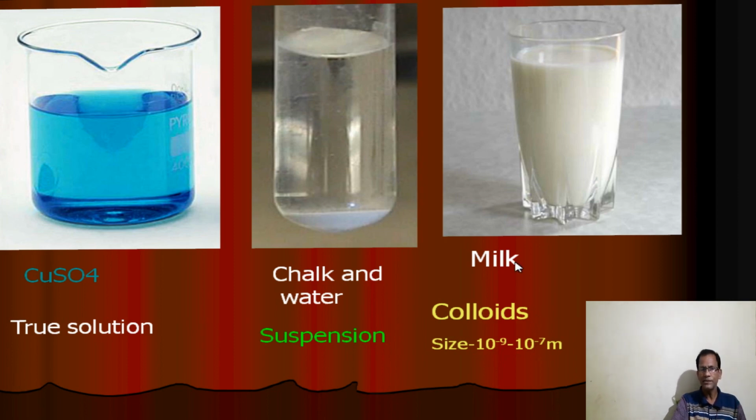Its size is greater than true solution but less than suspension. This is a very important property of colloids, that its size lies in between 10 to the power minus 9 to 10 to the power minus 7 meter. This is the important difference between colloids, suspension and true solution.